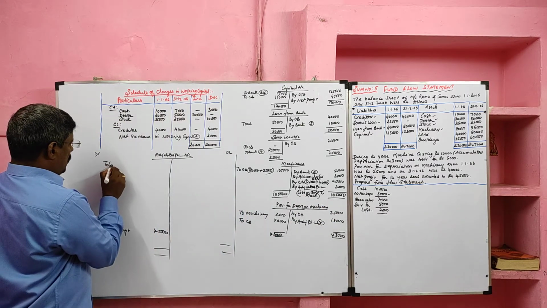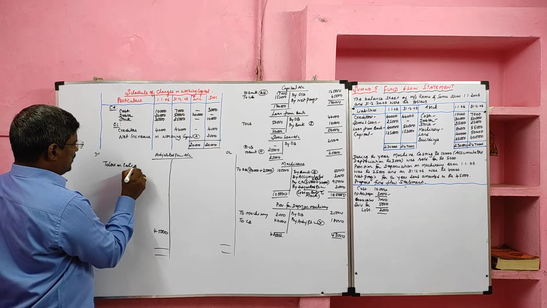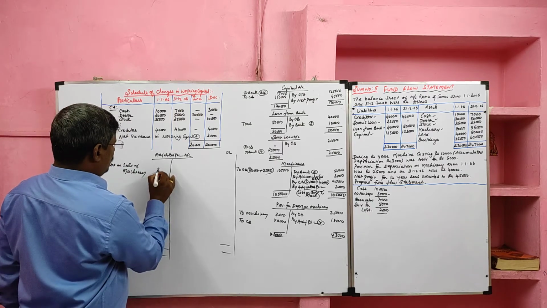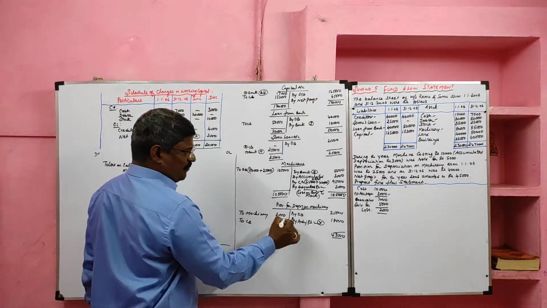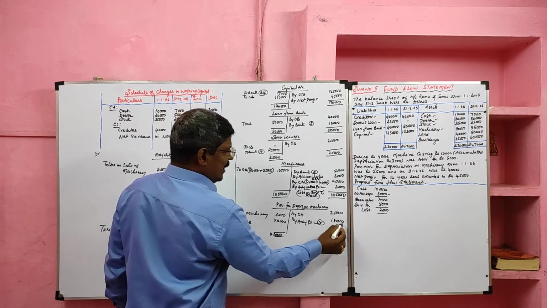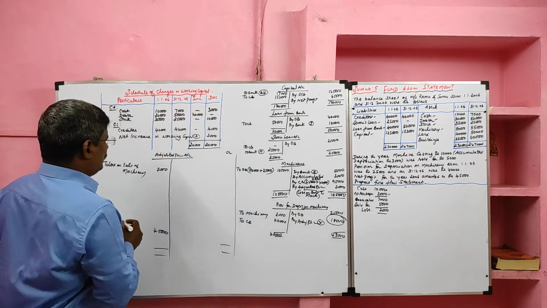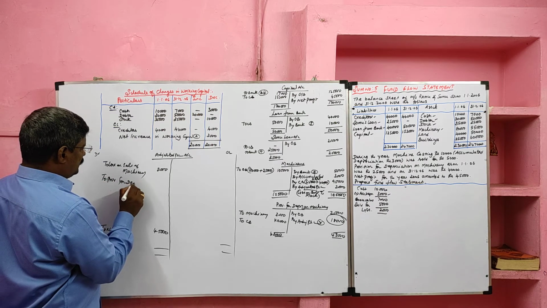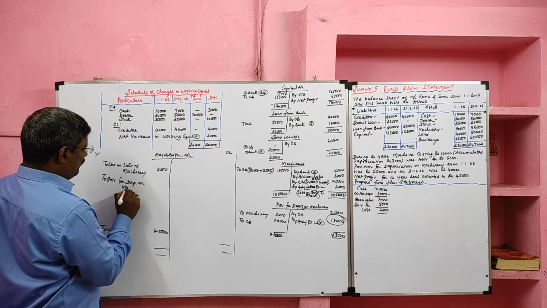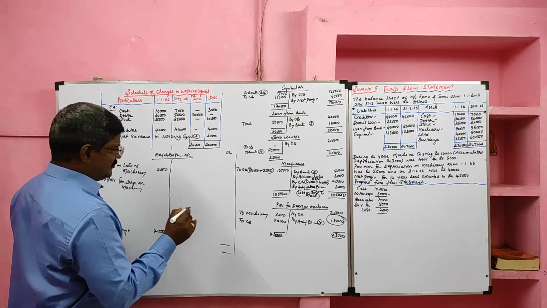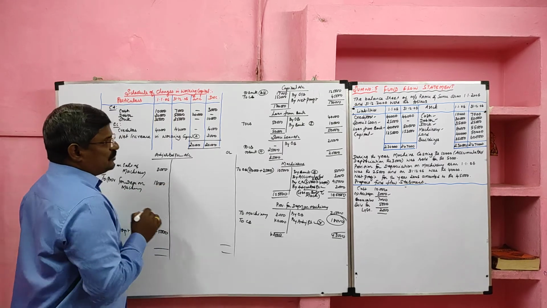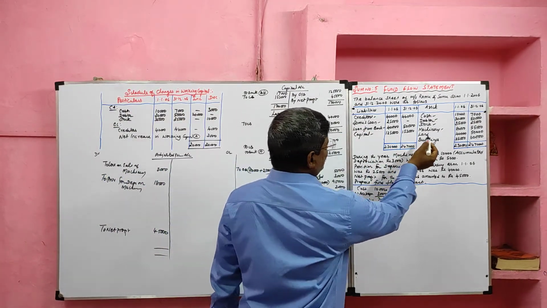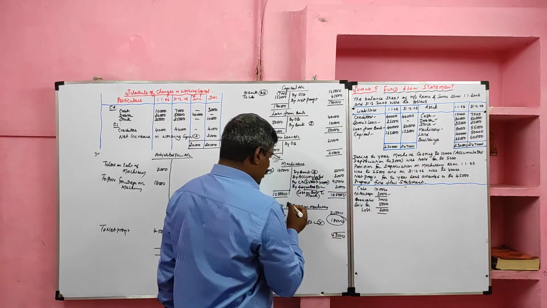Loss on sale of machinery should be debited to the adjusted profit loss account, its value how much? 2,000. Then accumulated depreciation account, that is provision for depreciation account, we prepared. The balancing value should be transferred to the adjusted profit loss account as provision for depreciation on machinery, or we can say accumulated depreciation on machinery, value 18,000. So till now we prepared ledger account for capital, loan from bank, SOMU loan. Then asset side we prepared ledger account for machinery and for provision for depreciation.